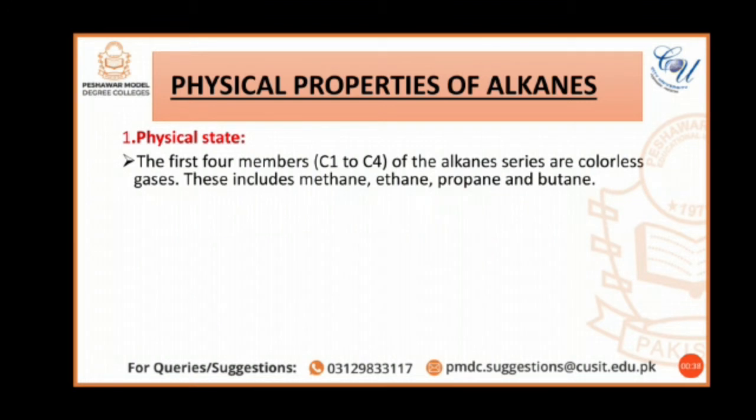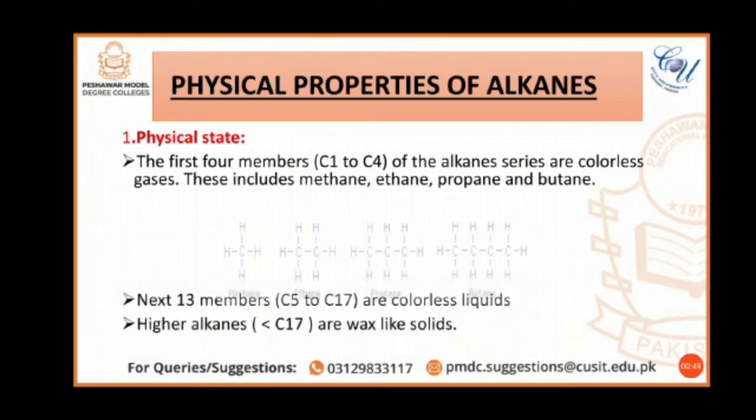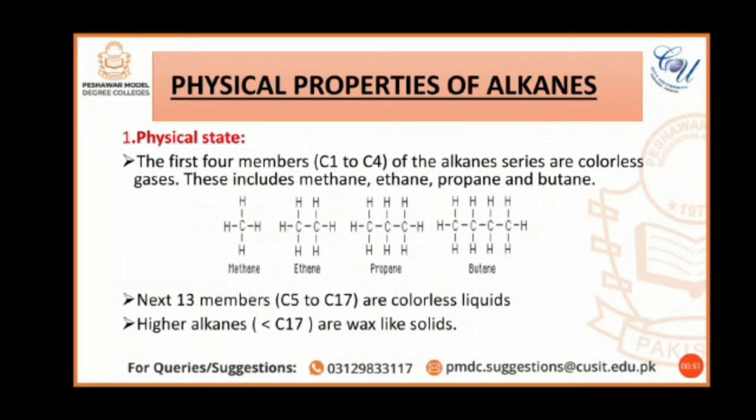The first four members of the alkane series, from carbon number 1 to carbon number 4, that is methane, ethane, propane and butane, are all colorless gases. The next 13 members, having carbon number 5 to carbon number 17, are colorless liquids, while the higher alkanes having carbon number greater than 17 are solids. It means that alkanes exist in all three states of matter depending on the number of carbon atoms in their structure formulas.